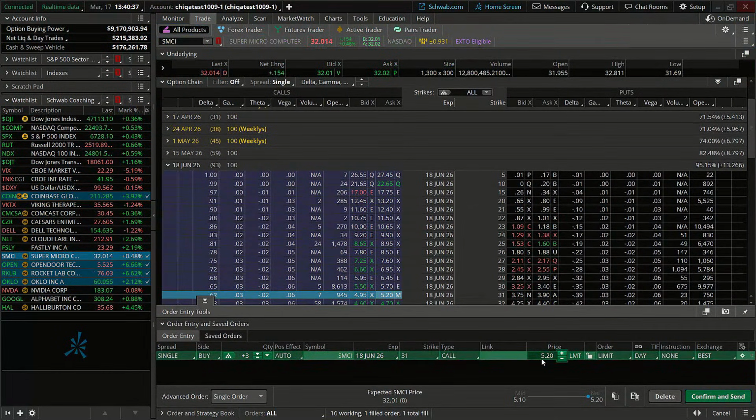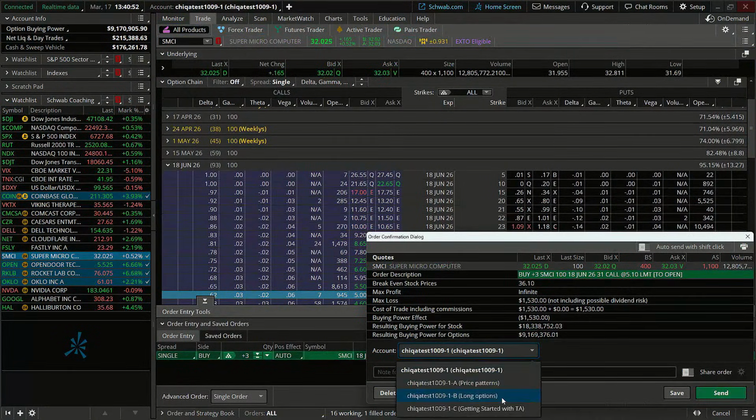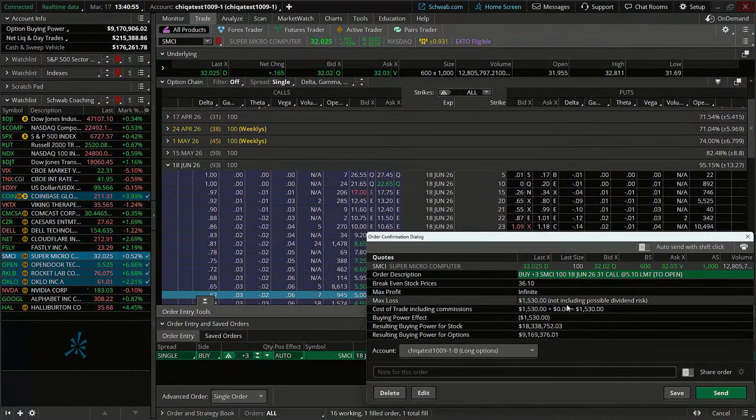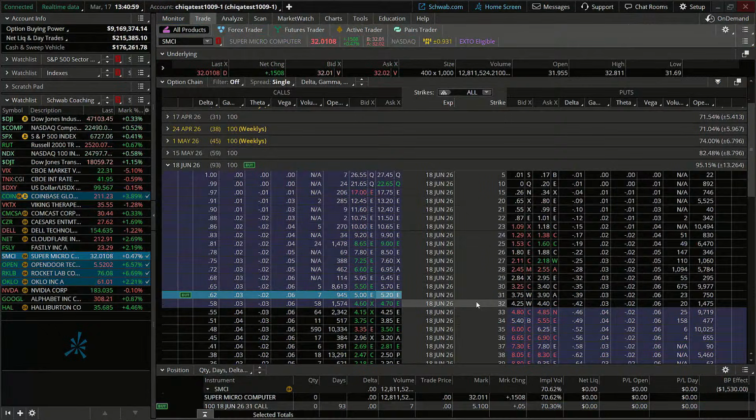Similar to what we did on the last one, we are still staying within the risk parameters of our account. We are only risking a little over $1,500 in this sense. We're going to try for the midpoint there on this one. We're going to hit confirm and send and go with our long options one there. So I'm going to hit send on that one.